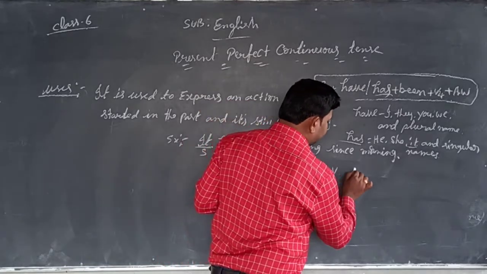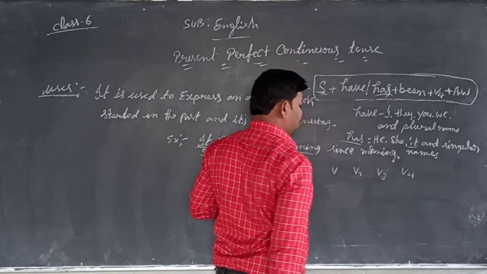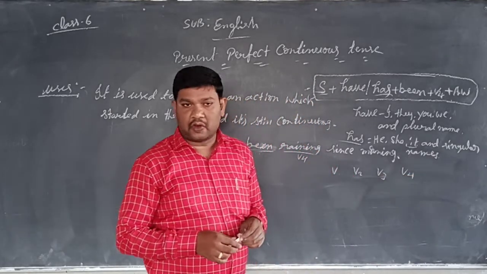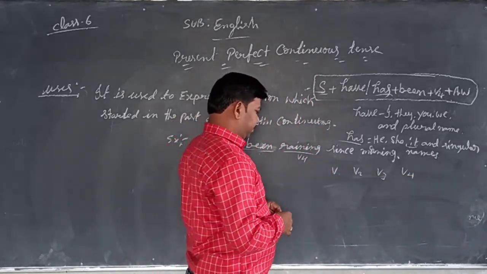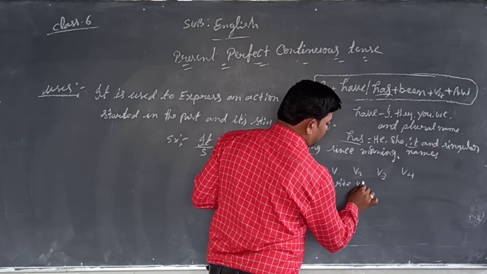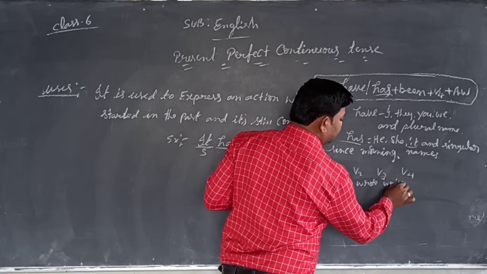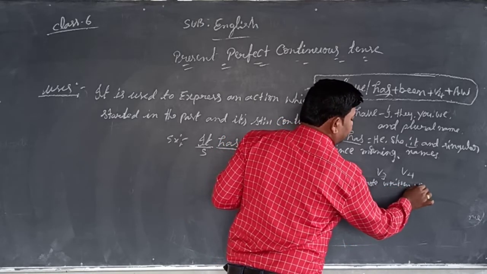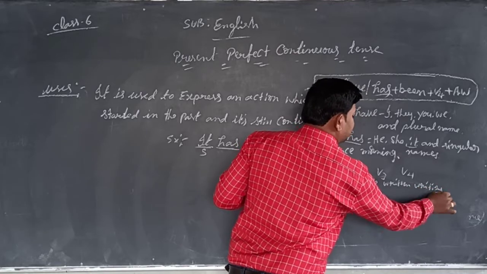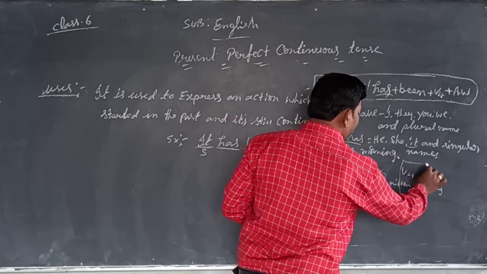Verb V1, V2, V3, V4 are there. For example, write, wrote, written, writing. These are called verb forms. Then we take V4 only: writing.